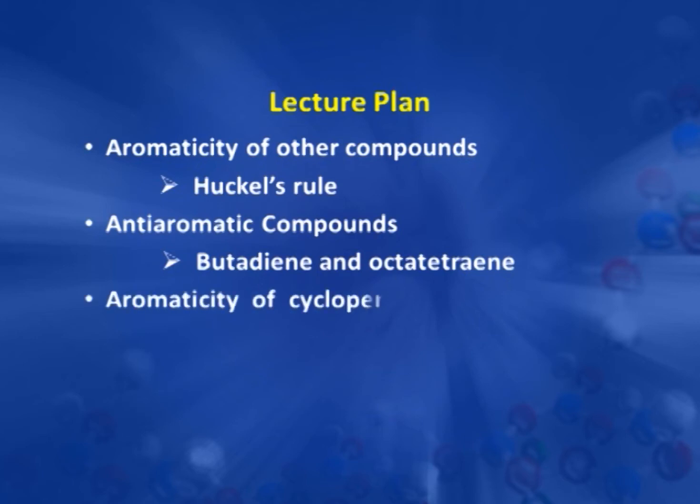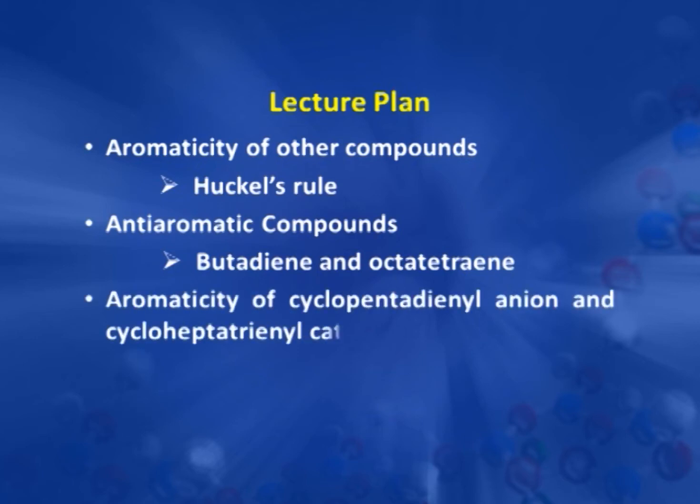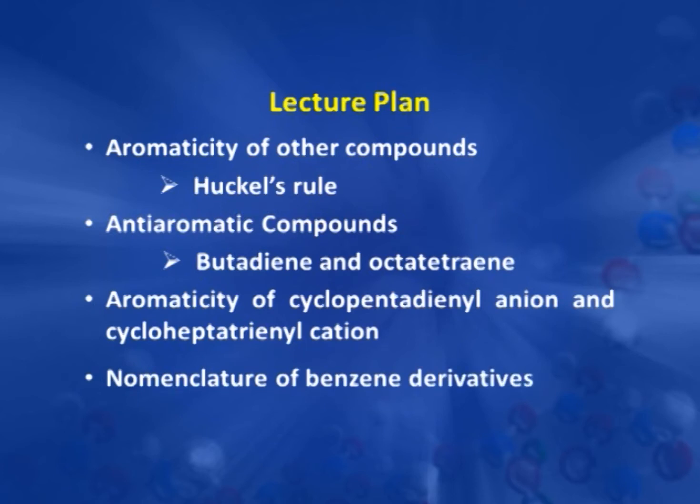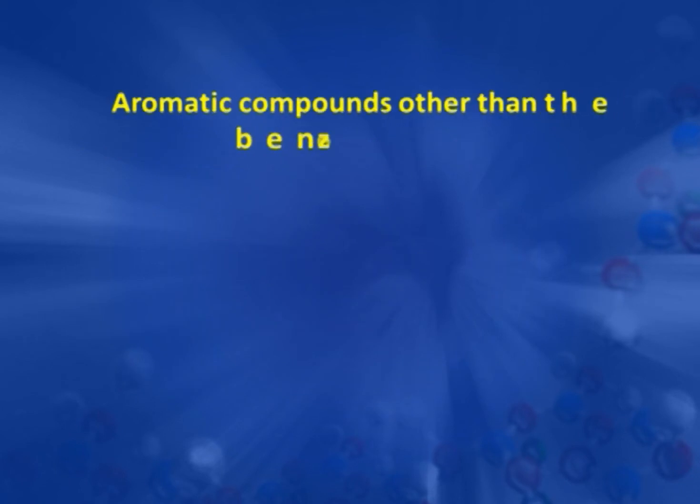Then we will discuss aromaticity of the cyclopentadienyl anion and cycloheptatrienyl cation. Then we will discuss nomenclature of benzene derivatives. Now, first we discuss aromatic compounds other than benzenoid compounds.